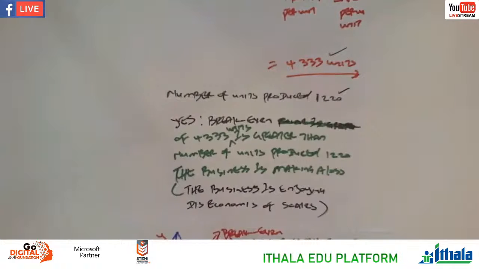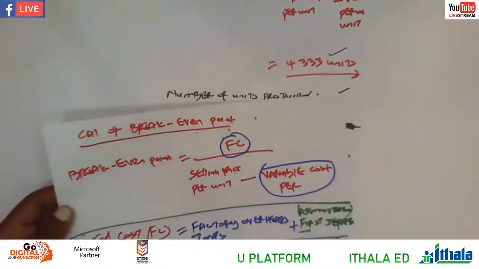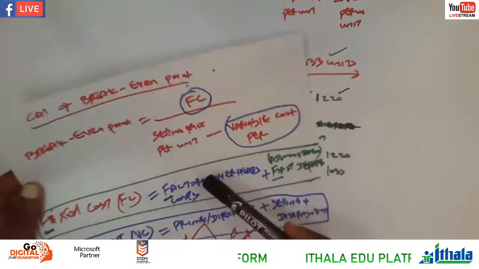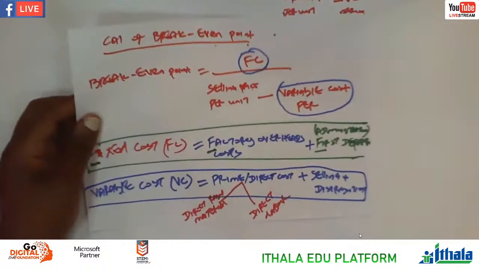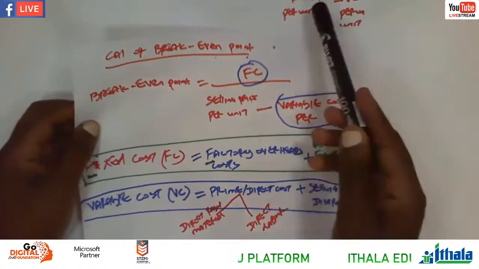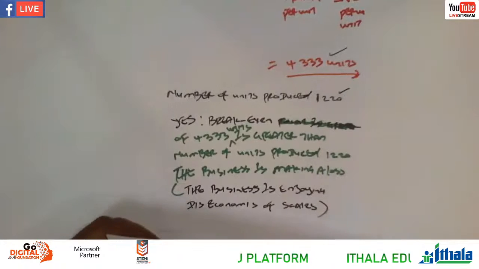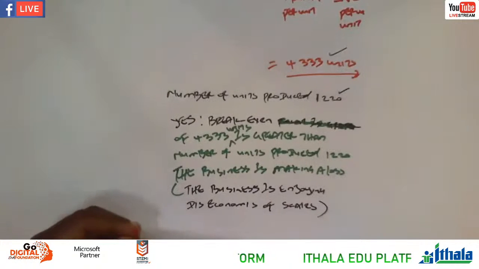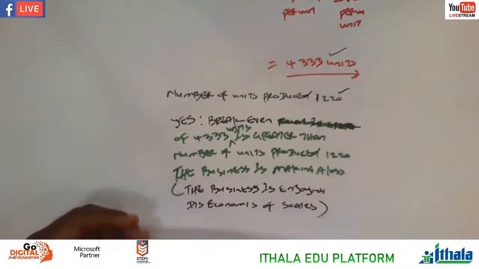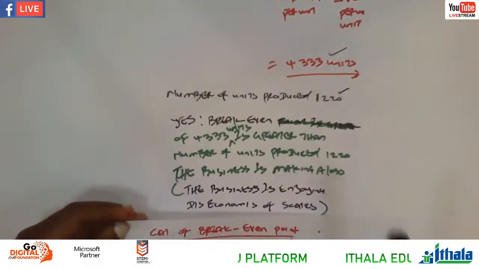But sometimes if we are not given a fixed cost, this is how we must calculate the fixed cost. We take fixed cost plus the factory overheads, plus the administration cost, and therefore you're calculating your numerator. So it's obvious here on the numerator you'll be having two figures, right? And then over the selling price per unit. Sometimes you won't be given the selling price per unit, but you'll be given the sales and the number of units of sales. Therefore, you must divide and get per unit.